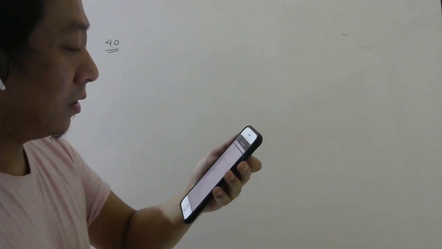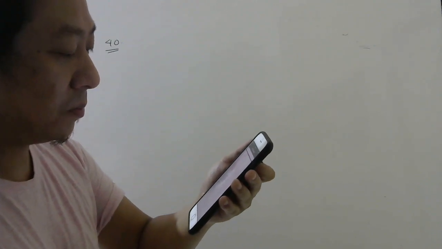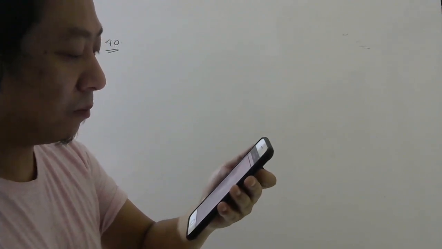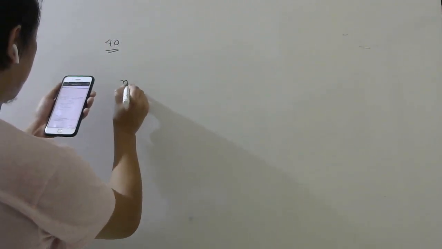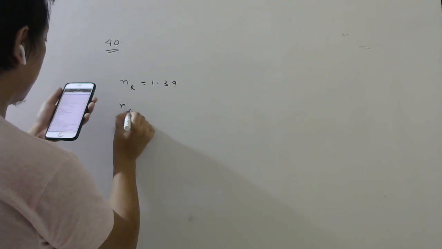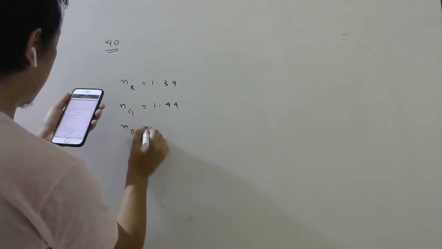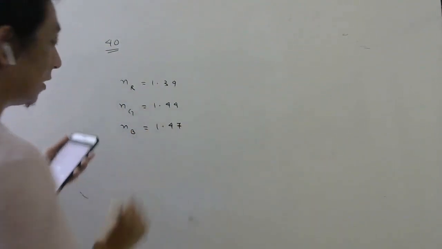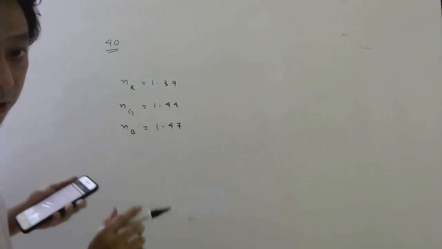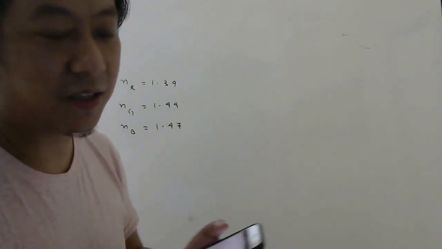A beam of light consisting of red, green and blue colors is incident on a right angle prism. The refractive index of the prism for the above red, green and blue wavelengths. So let me mention that. Refractive index for red color they have given 1.39. Refractive index for green color they have given 1.44 and refractive index for blue color is given 1.47. As you already know, refractive index increases as you go from red towards violet, because violet has the largest refractive index. So remember that. Now these values are given, you don't have to memorize them.